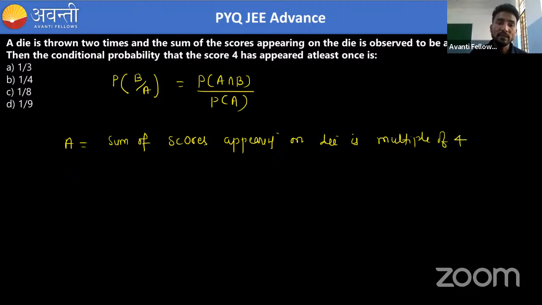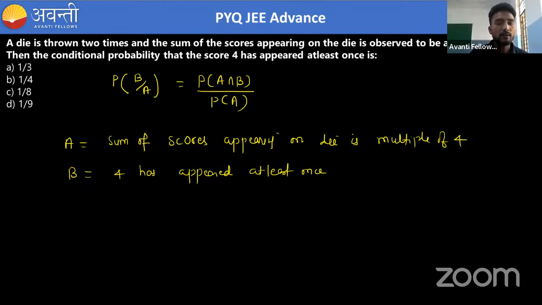And B is that at least one 4 has appeared.